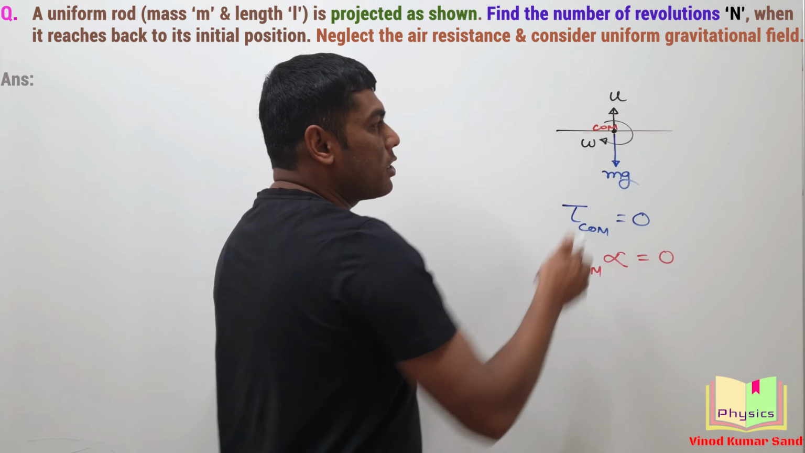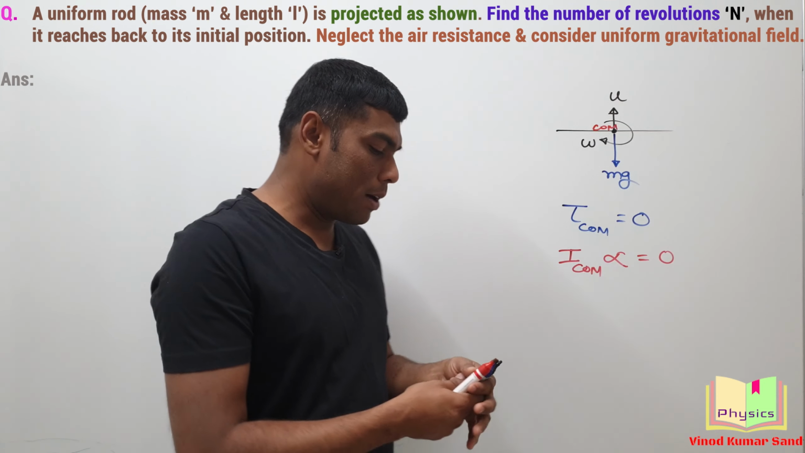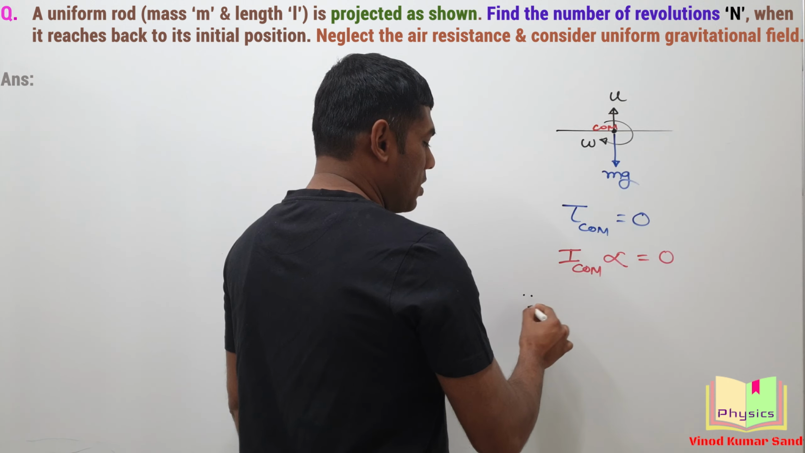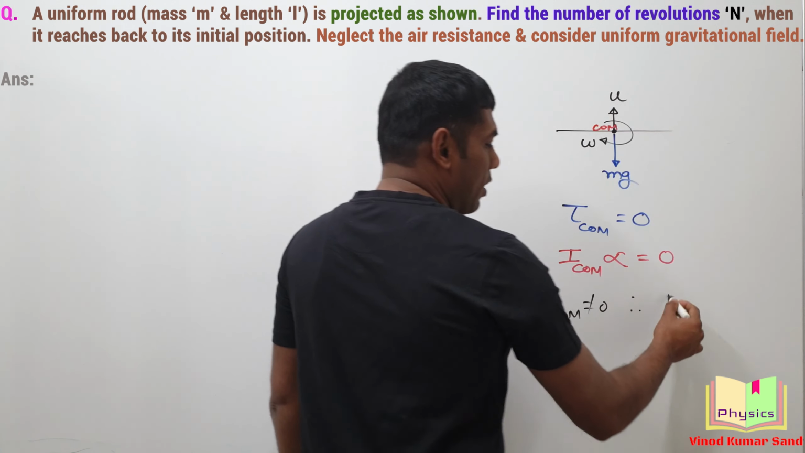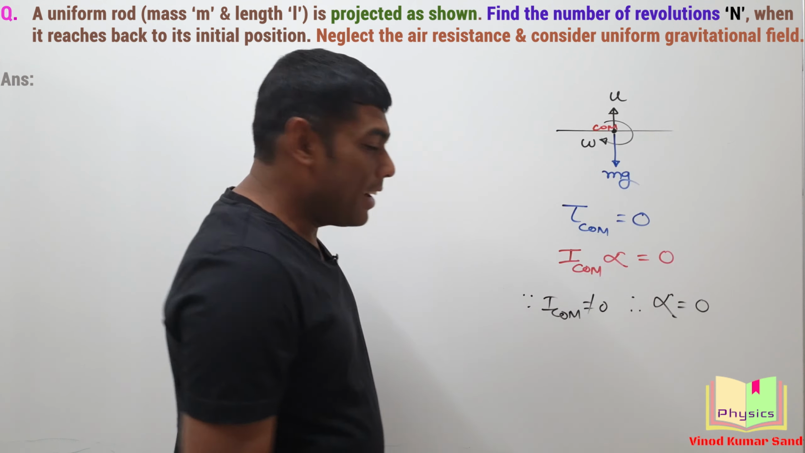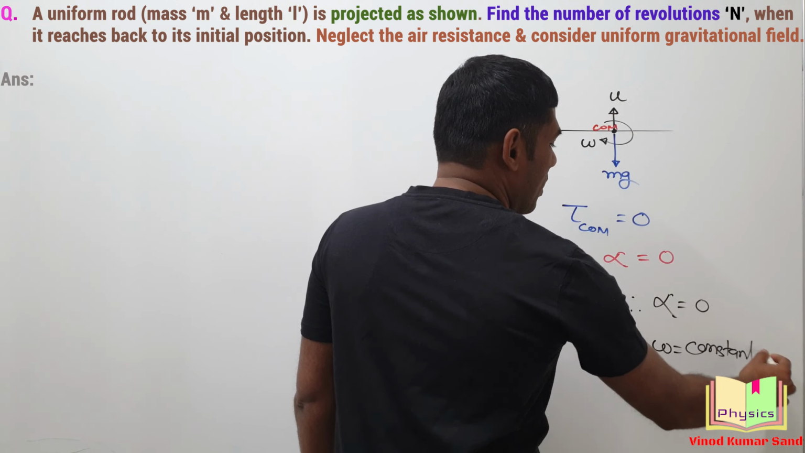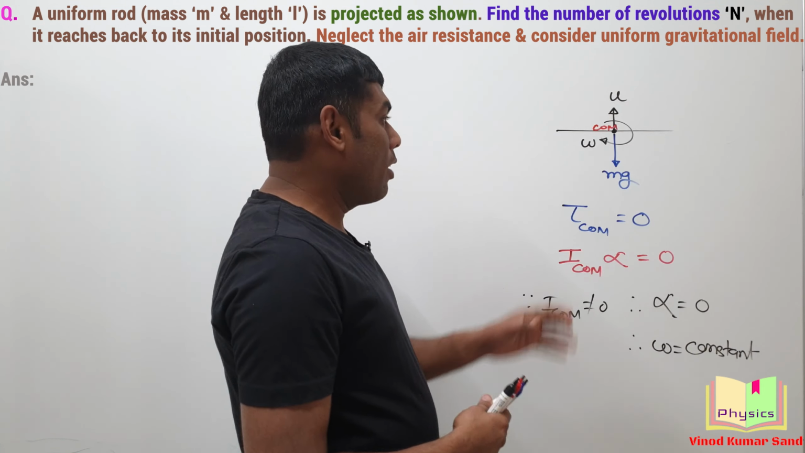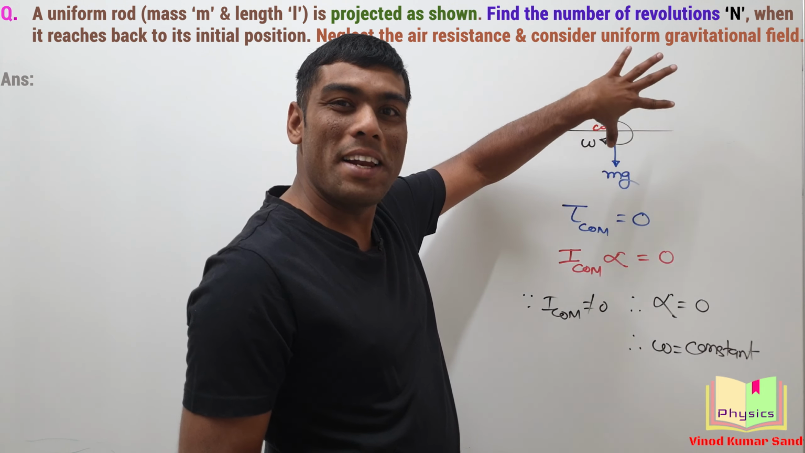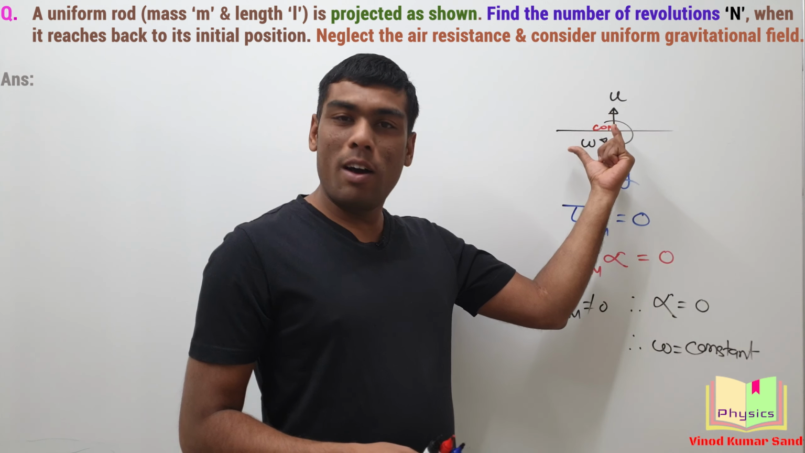Since the moment of inertia of the rod about the center of mass is non-zero, it means alpha should be 0. And if alpha is 0, it indicates that omega is constant. It means the angular velocity of the rod will remain constant. Then the question becomes very simple. This omega will not change.